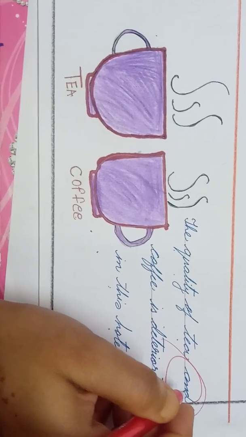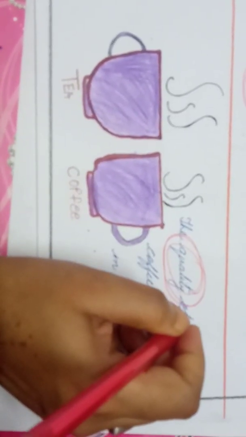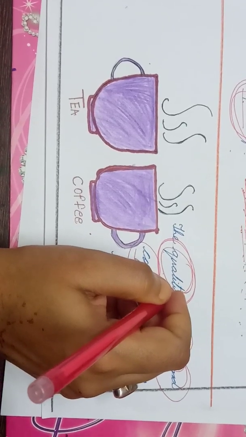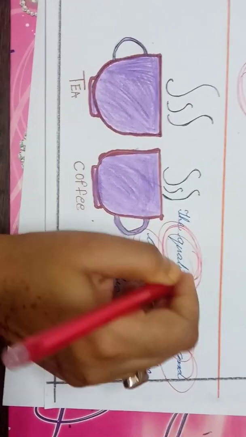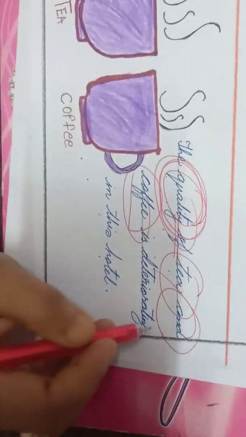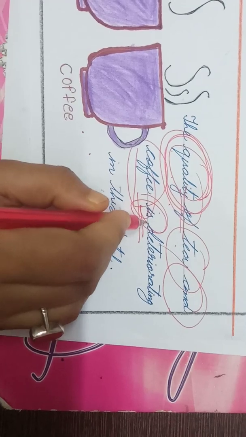Because in this case we are talking about quantity. So tea, coffee and juice is not the proper subject in this sentence. The proper subject is quantity. Because we are talking about the quantity of tea, coffee and juice, with quantity we will make use of a singular verb. And so the verb is in agreement with the proper subject.